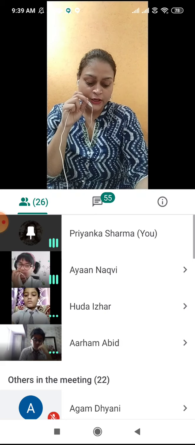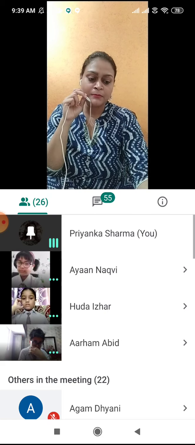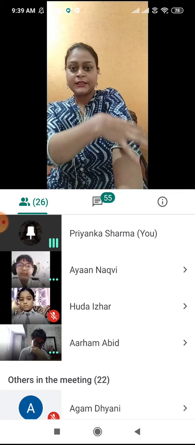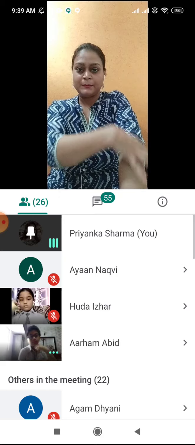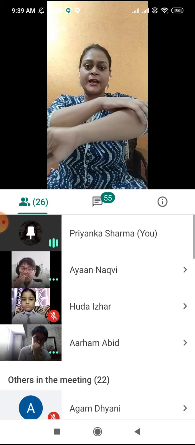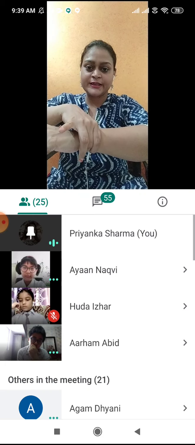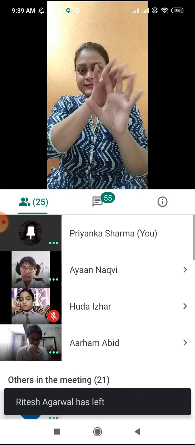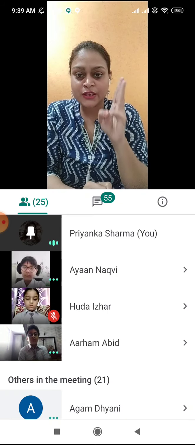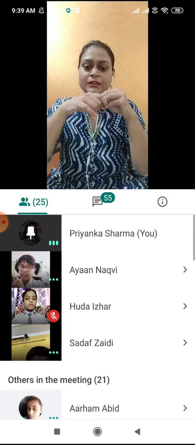Now forelimbs also have three parts: the upper arm, the lower arm, and the fingers. Look here. The upper arm is from your shoulder till your elbow. This is the upper arm, from your shoulder till your elbow. The lower arm is from your elbow till your wrist. This is the lower arm, from elbow till your wrist. And fingers. So the forelimb is divided into three parts: upper arm, lower arm, fingers.